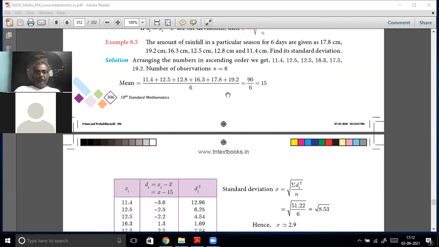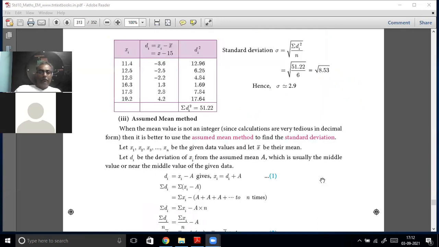Now mean is 15. Now what you have to do? You put all the tabular values: 11.4, 12.5, 12.8, 16.3 and all of that. Then you calculate d. d of i is nothing but x of i minus x bar. x bar is 15, so x of i minus 15. All right, so 11.4 minus 15.